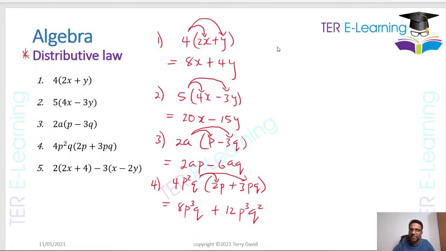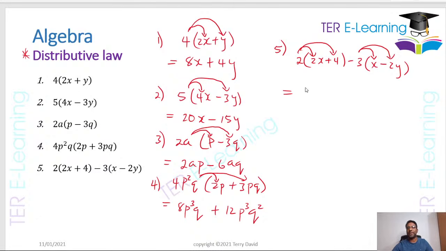So question 5. This one is a little longer now. So we have 2, and we have a bracket here, 2x plus 4, and we have minus 3 open brackets, x minus 2y, right? So what we're going to do here, we have 2 different brackets. So we know we have to do this. 2 multiplied by 2x, and then 2 multiplied by plus 4. Now you see this one here, this is what CSEC will give you to try to mess you up. So it's minus 3 multiplied by x, and minus 3 multiplied by minus 2y.